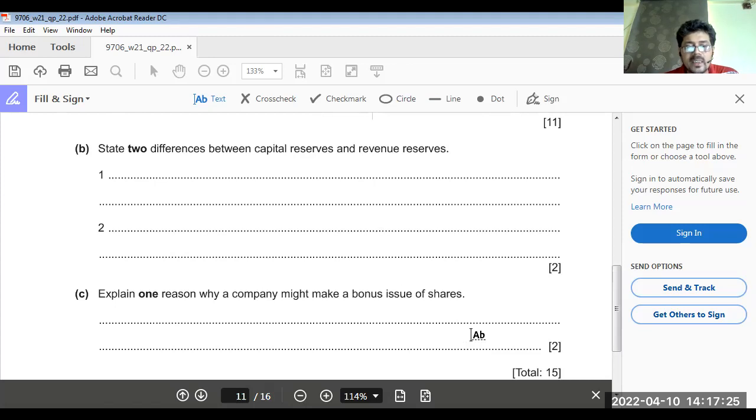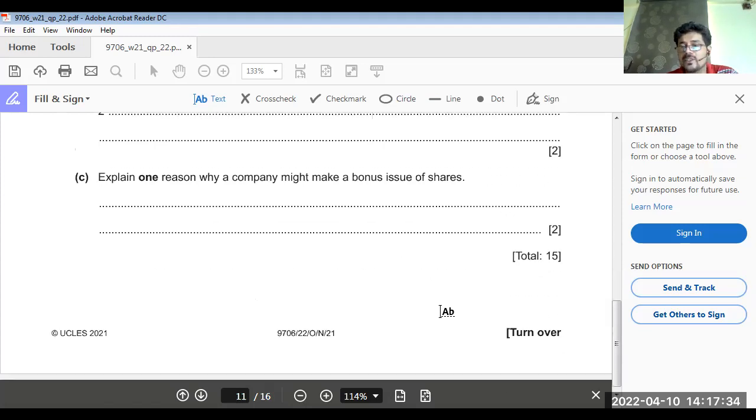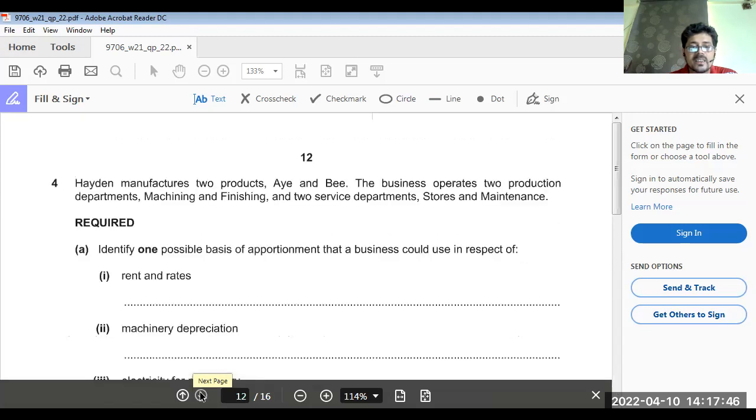Why does a company issue a bonus share? Bonus share means when you want to compensate your shareholders for not giving them dividends for a long time, or you have sustained losses, and after that, when you start making profit, you give them bonus shares just to compensate.